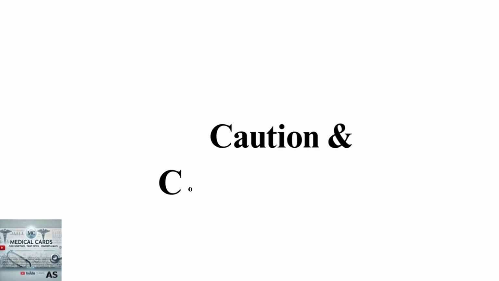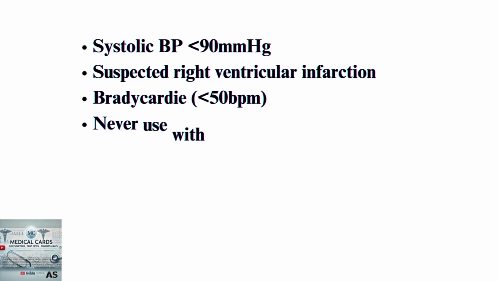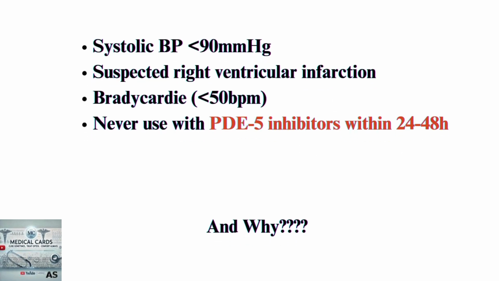Before administering nitroglycerin, always consider the following contraindications to avoid dangerous complications. First, if the systolic blood pressure is below 90 mmHg, nitroglycerin can worsen hypotension, leading to syncope or even cardiogenic shock due to reduced preload and afterload. Second, in suspected right ventricular infarction, often indicated by ST elevation in right-sided leads like V4R, nitroglycerin can severely reduce preload, which the right ventricle relies on. This can result in profound hypotension and cardiovascular collapse.